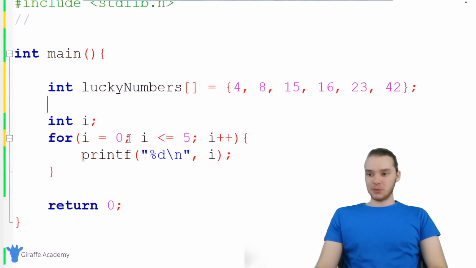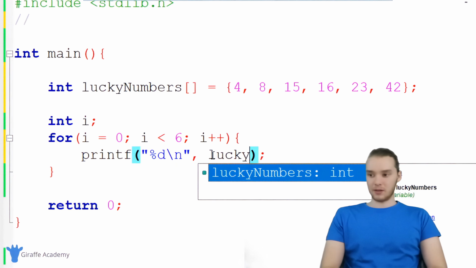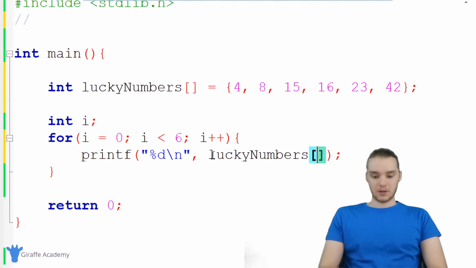So I'm going to set i equal to 0, and I want to loop while i is less than 6. And 6 was how many elements we had in the array. So I want to keep looping as long as we're less than 6, and I'm going to say i++. Now down here, I'm going to do this same exact thing, but instead of printing out i, I'm going to print out luckyNumbers[i]. So I'm going to print out the array element at index position i in luckyNumbers.